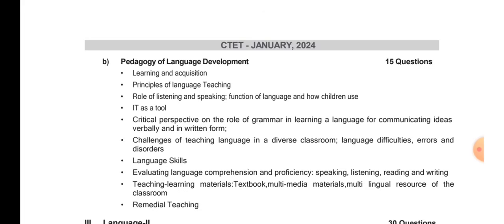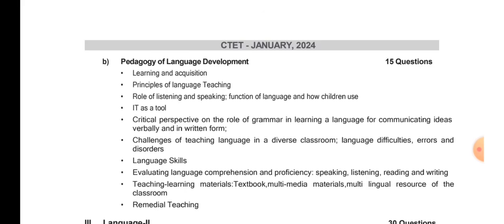Which skill are we going to learn first? Of course, we listen first, right? So listening skills we acquire first. First comes listening, then comes speaking, then comes reading, and at the end comes writing. These are the skills the child has to master.